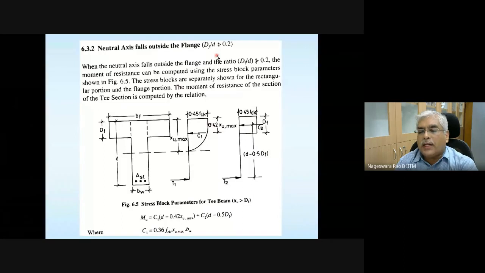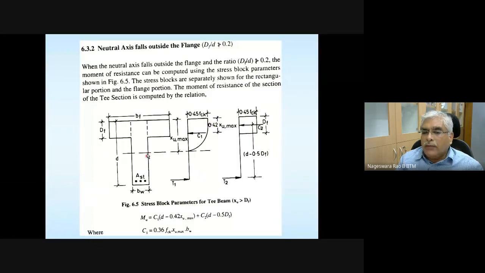If capital DF divided by D, the effective depth, is not exceeding 0.2, then I can safely assume the stress in this flange portion is going to be uniform at 0.447 FCK. So that is the advantage. That is the idea of doing this check.